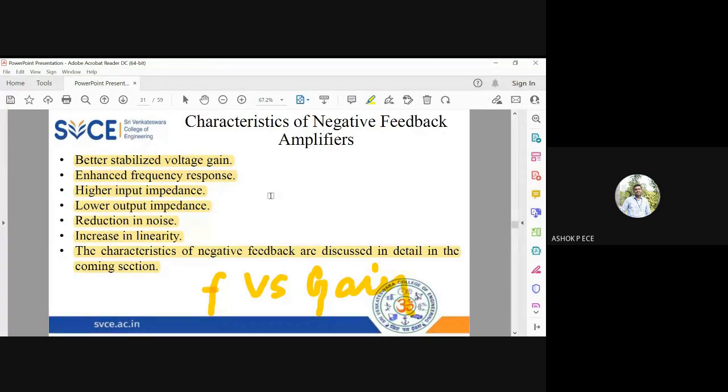All these properties of negative feedback that I have summarized here, we'll be studying, mathematically deriving parameters and checking how these properties are justified. Just saying it is not enough, right? I have to mathematically prove that my voltage gain is stabilized, my frequency response is enhanced, my input impedance is very high, my output impedance is very low, my noise reduction is very good, and the distortion is reduced effectively. These are the properties we are stating, but we have to substantiate them with proper proofs, right? So that is what we are going to see: how these properties are mathematically proved for negative feedback.